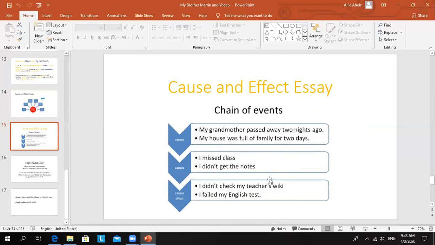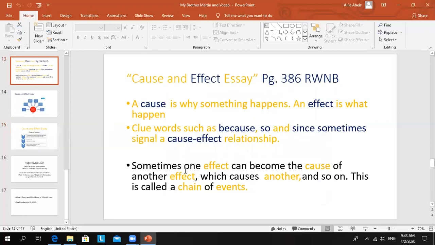And then we have effects over here. What was the effect? I didn't check my teacher's wiki and I failed my English test. So here there are more than two effects because of one cause, which is that my house was full of family. Because these are two effects or more, this becomes a chain of events. That's very important to understand.